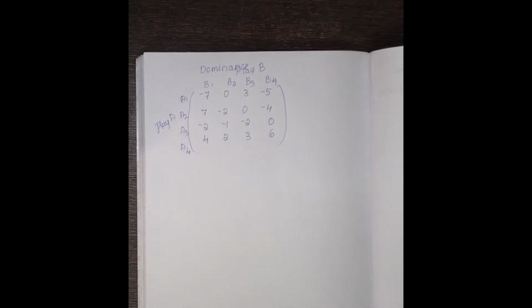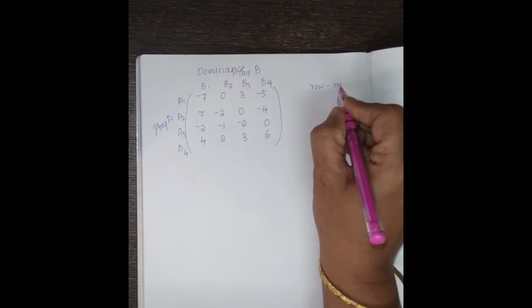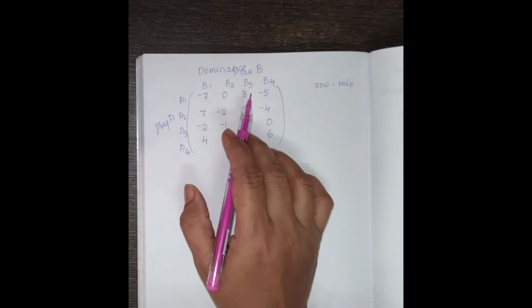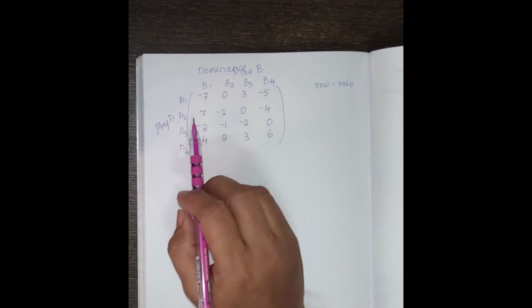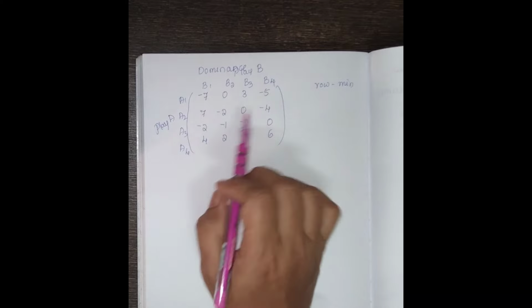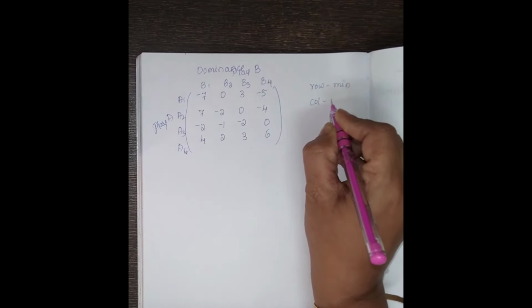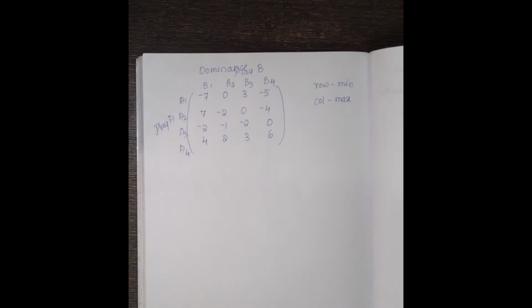Okay. Then how to calculate this one? Here row minimum, okay, the same as in maximin minimax, but this is dominance. There we considered a single value, but here the whole row we are considering. The whole row, which one is minimum? And the column, which one is maximum? That column we are considering over here. Okay, how to take?